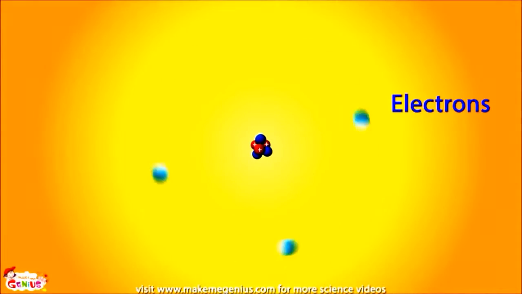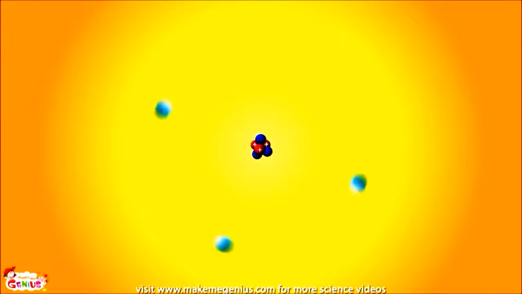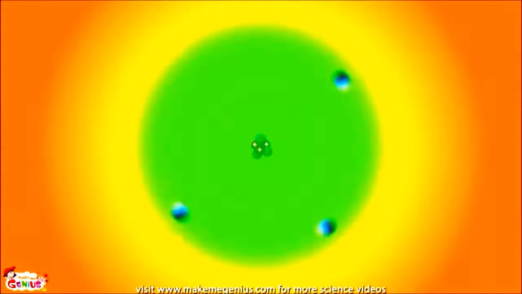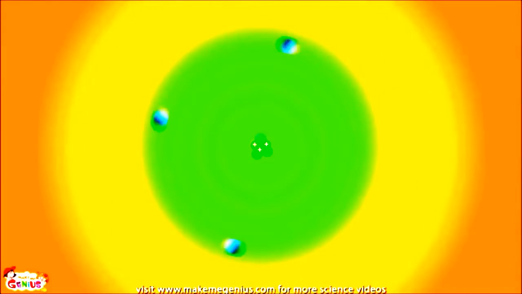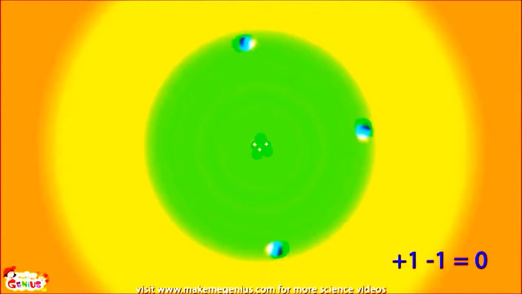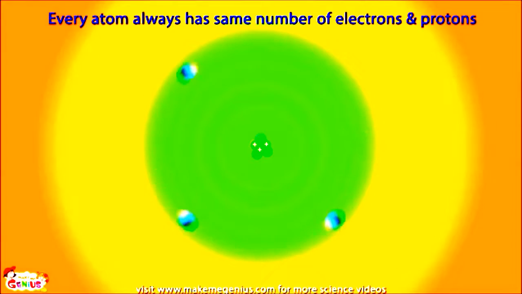Now, electrons are outside the nucleus. They are orbiting around the nucleus. The electrons carry a negative charge. The total negative charge of electrons is equal to the positive charge of the nucleus. So in total, an atom is neutral. The positive charge of the protons is neutralized by the negative charge of the electrons. So it is like +1 is neutralized by -1 and overall charge of an atom becomes 0. The electrons are moving outside the nucleus at a very high speed.